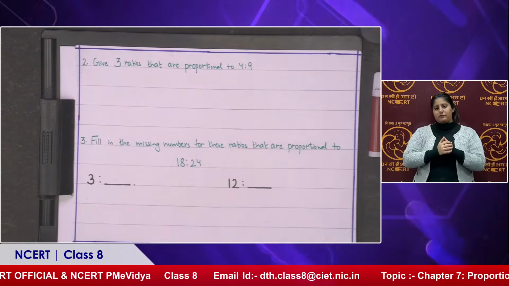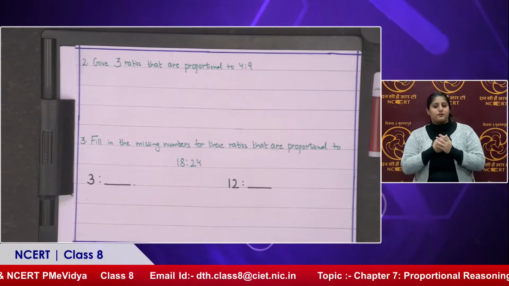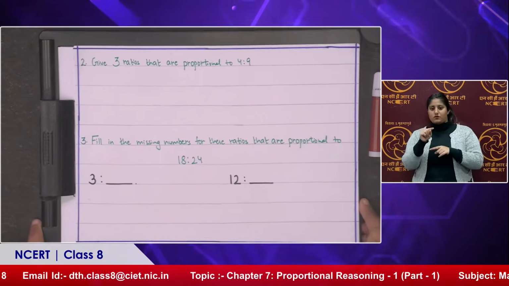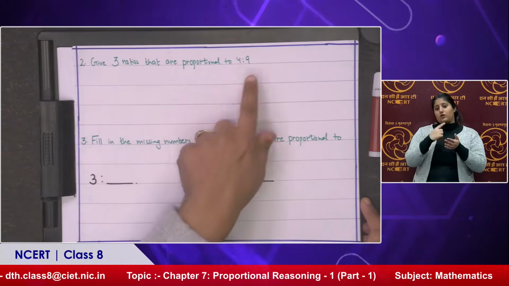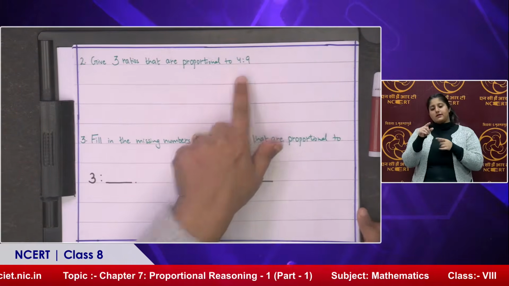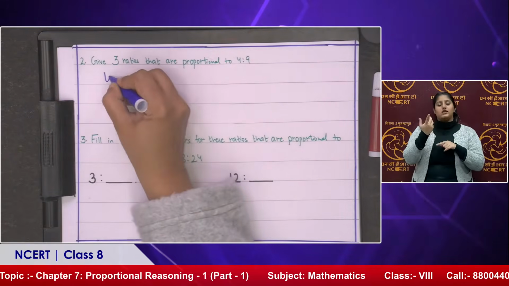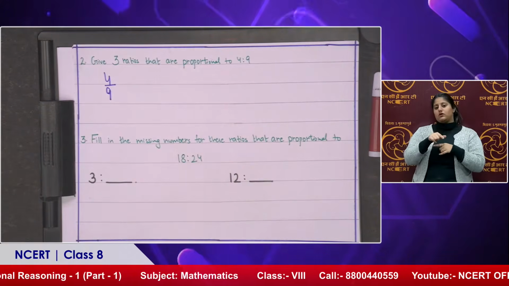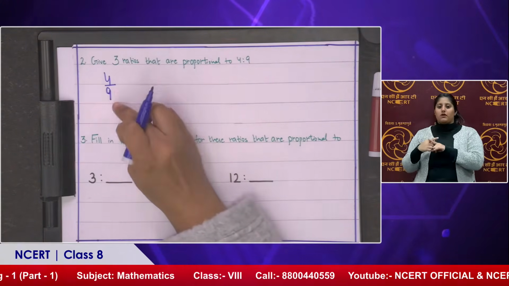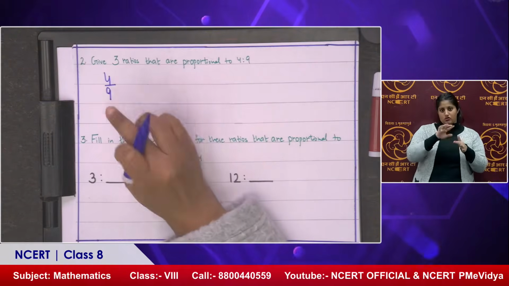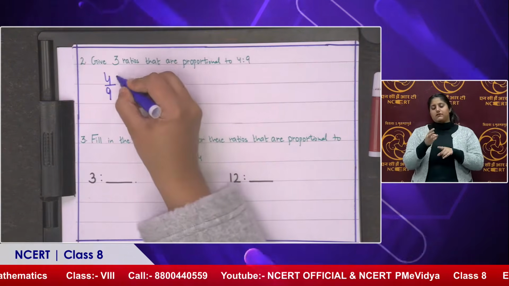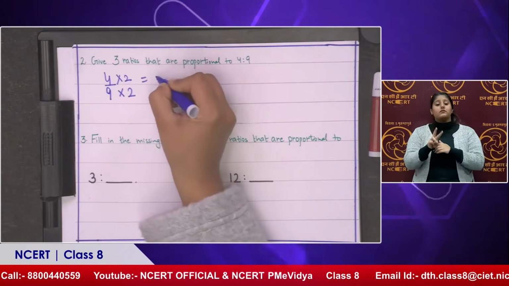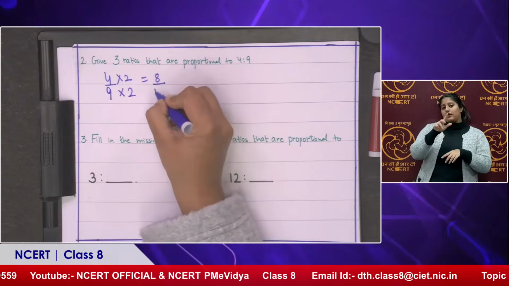Okay. Now the next one: give 3 ratios that are proportional to 4:9. Now we need to just write down 3 more ratios which are proportional to 4:9. The first one, to find out the ratios which are in proportion to this one, we can easily multiply the given numerator and denominator by the same number. That means let us just try 2. So what will you get? 8 upon 18.